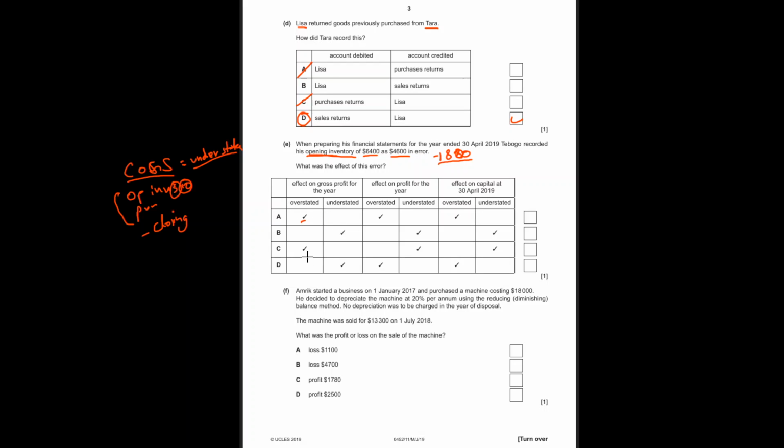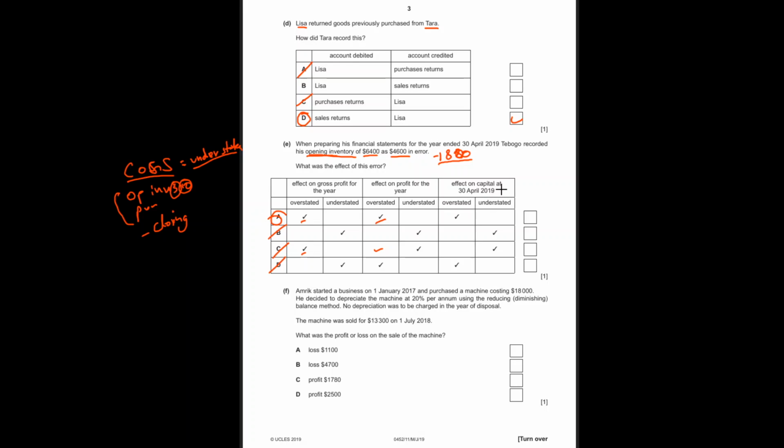So this is the correct point. So it would be one of these two, right? Now, of course, if gross profit is overstated, it will carry the same effect to the profit. Okay. Now, they're not matching. So this is cancelled. These both are obviously cancelled. We have one option only. We don't even have to look at this one, right?